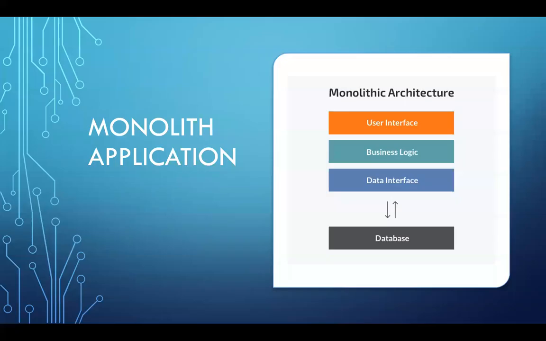When it comes to a monolith application, an application that is very tightly coupled, the single unit of scale itself is a virtual machine. A monolith architecture generally consists of your data interface layer that talks to your database. You do have your business logic, which is written as services in Java or .NET or any other programming language. And then you have your user interface, which is your front-end code, written in HTML, CSS, JavaScript, or probably using one of the frameworks in the market right now, like Angular or React and so on, right? So this is how you go ahead and develop a monolith application.